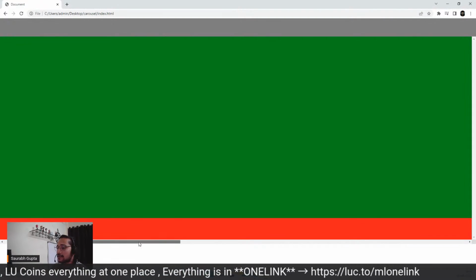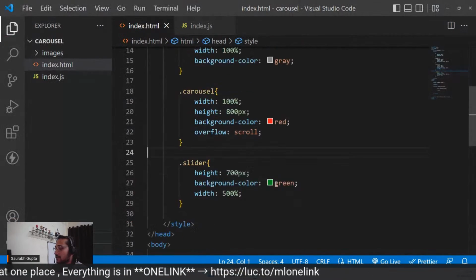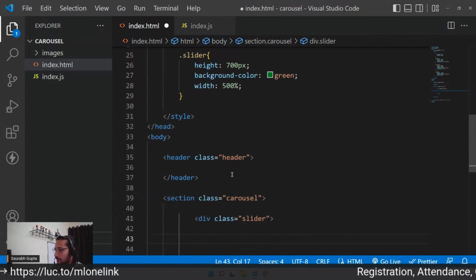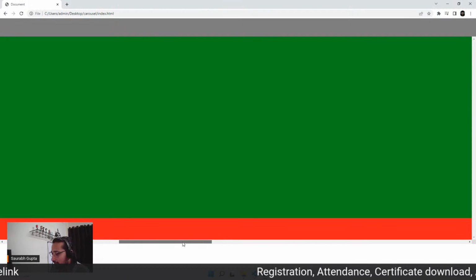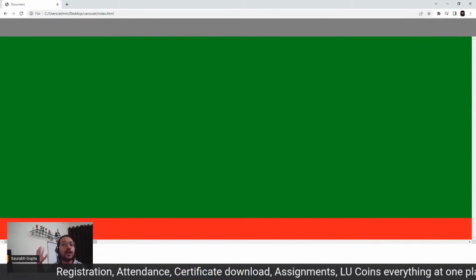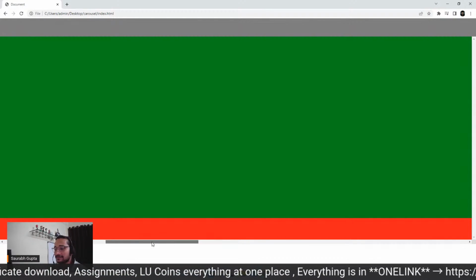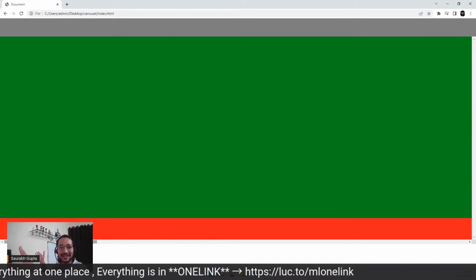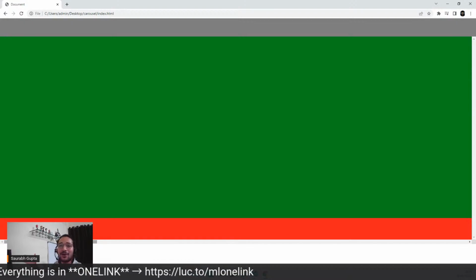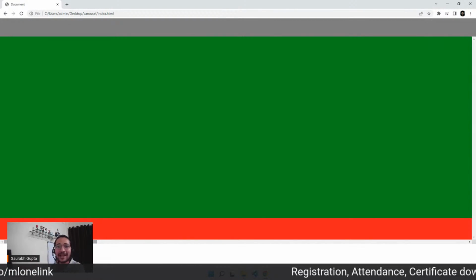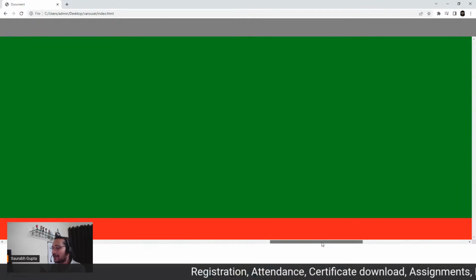Now the red element has a scroll bar. And again, let me make sure that you understand this. Before I create a few divs inside the slider, see, now we have a scroll bar here. Now my parent has a scroll bar. That means, okay, fine, I will not let my child overflow. I'll try to contain it in myself, but I'll have a scroll bar. Just like your screen cannot grow if your element is larger than your screen, so the screen gives you a scroll bar. Just like that, now the red element is saying, I cannot grow and I won't let my child grow as well. So I'll give you a scroll bar so that you can see it properly end to end.